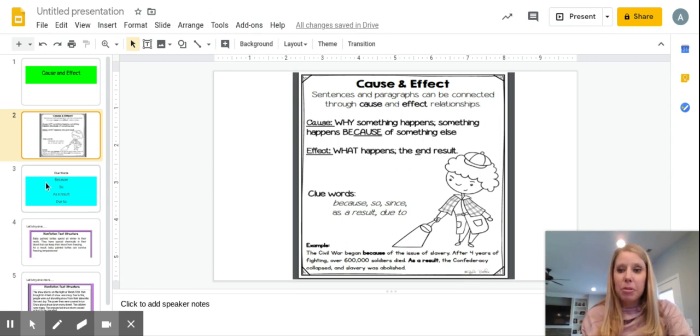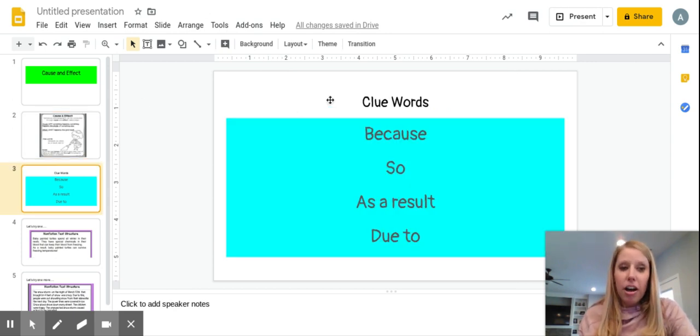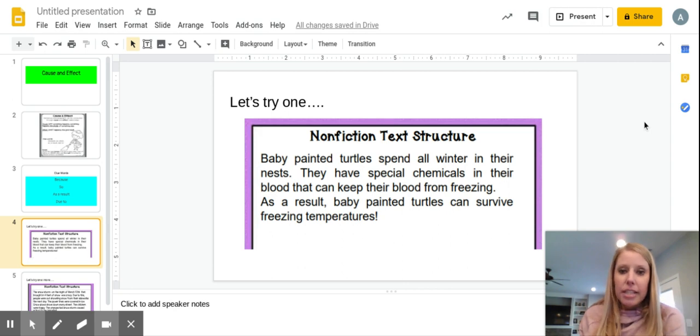Let's look at another example together. So remember, when you're looking for cause and effect relationship, you're looking for some of these clue words like because, so, as a result of, and due to. So see if you can find some of these words on the next slide when we read the next passage together. So this passage says, baby painted turtles spend all their winters in their nests. They have special chemicals in their blood that can keep their blood from freezing. As a result, baby painted turtles can survive freezing temperatures.